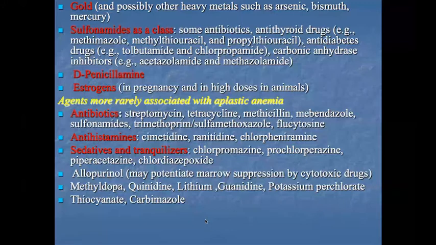Sedatives and tranquilizers cause aplastic anemia, like chlorpromazine. Allopurinol may potentially cause marrow suppression, as do cytotoxic drugs. Methyldopa, quinidine, lithium, thiocyanate. Okay, these are the drugs listed in your book also, and try to remember them category wise so you can remember them. Now coming to the pathogenesis of aplastic anemia by viruses.